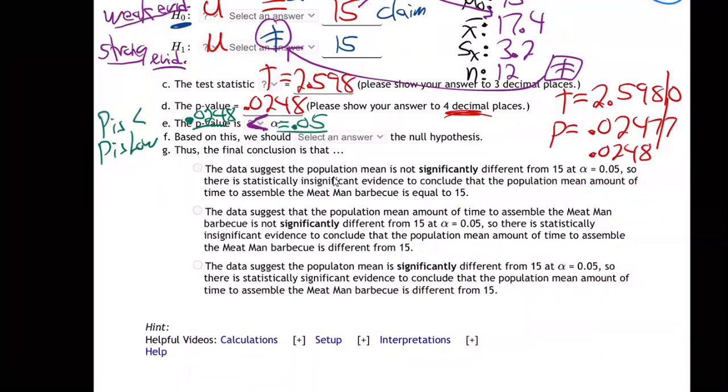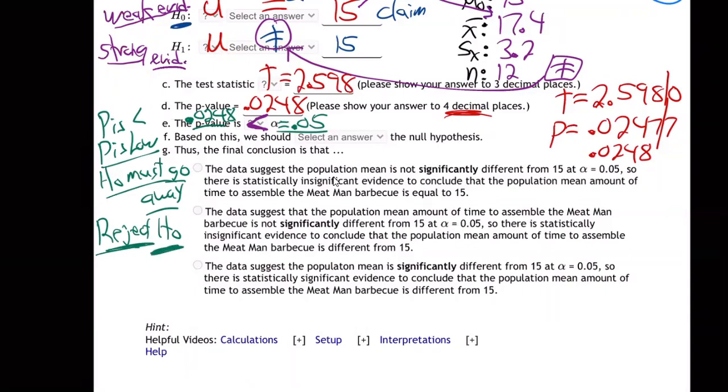So P is low, which means H0 must go away. Remember that statement I gave to help you remember. If the P is low, the null must go. Right? If the P is low, the null must go away. So we reject the null in this situation. We're going to reject the null.